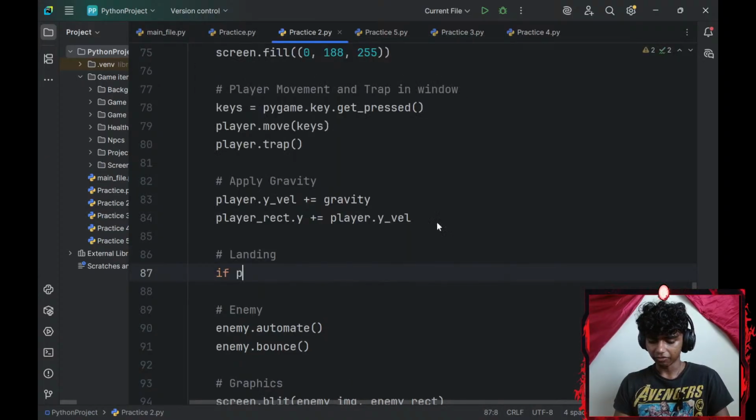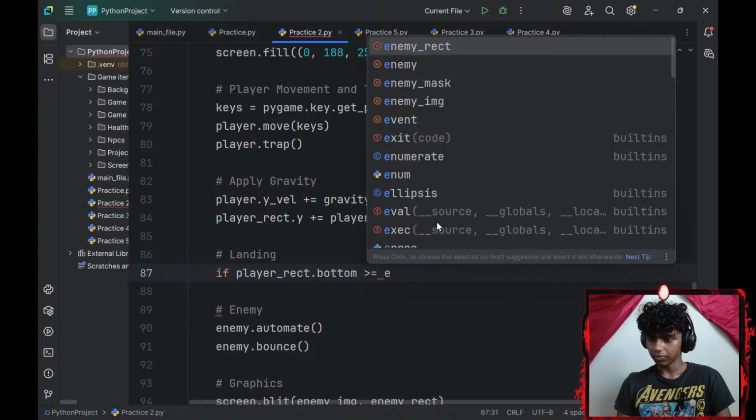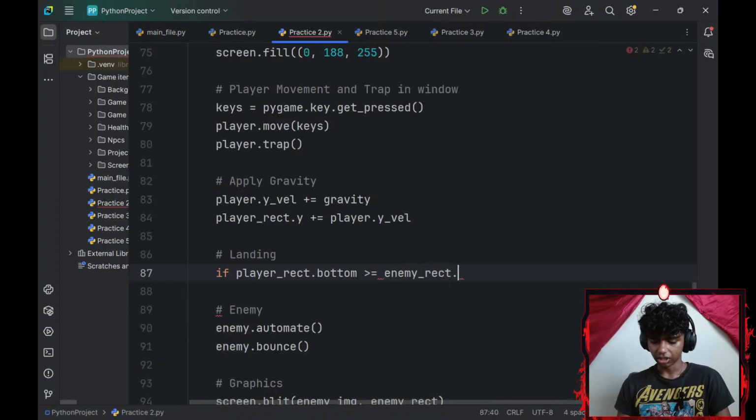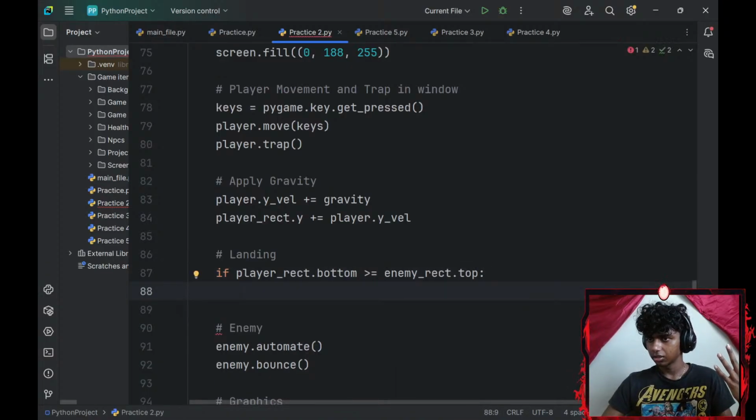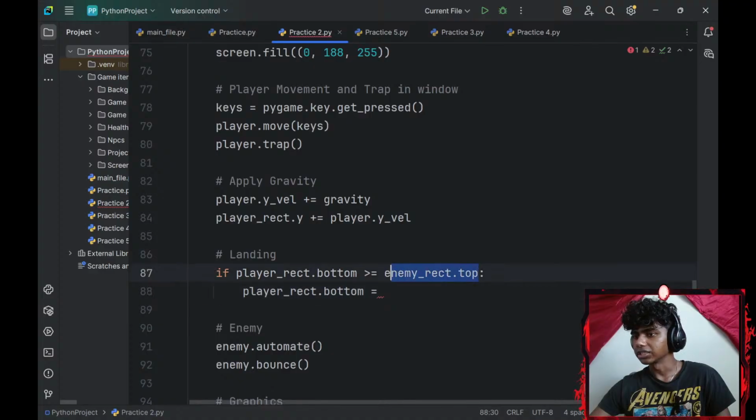I'll add an if statement. If my player_rect.bottom is greater than or equal to my enemy_rect.top, if my player's bottom is greater than or equal to my enemy's top, I will reset my player_rect.bottom to be equal to my, this should be my floor's y-axis actually.